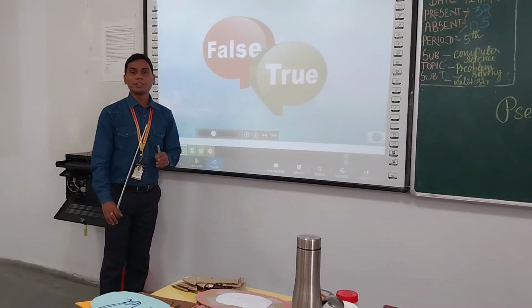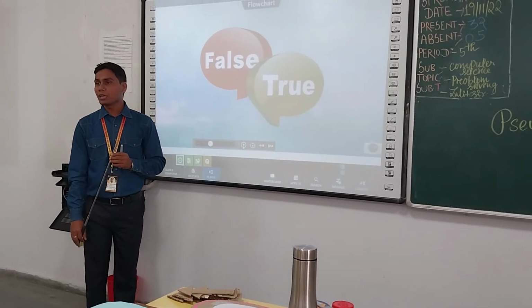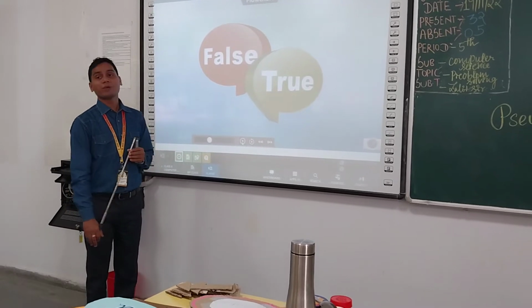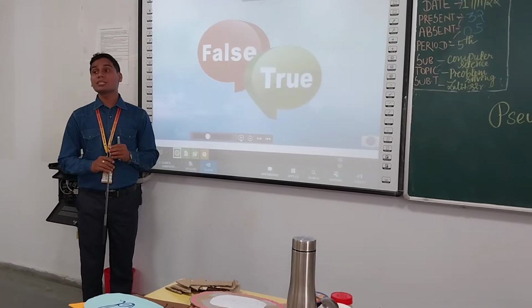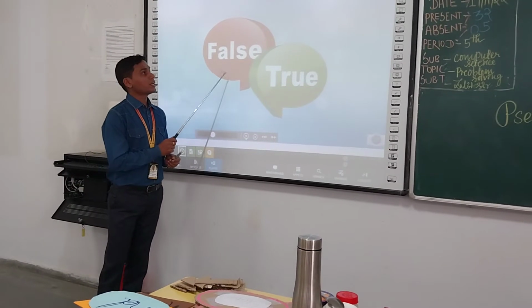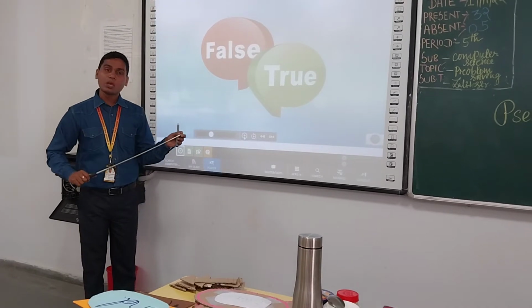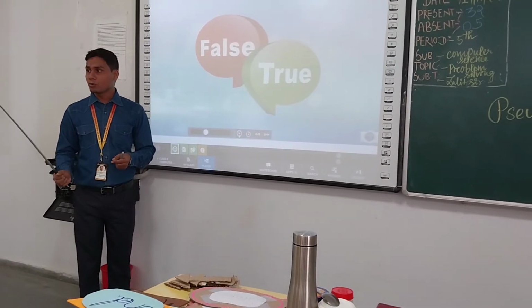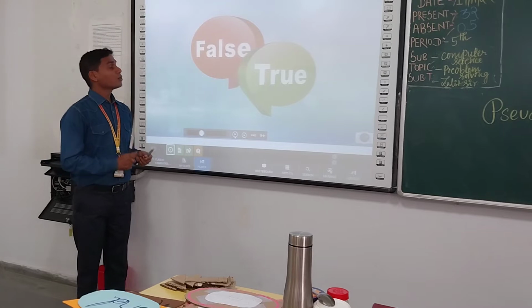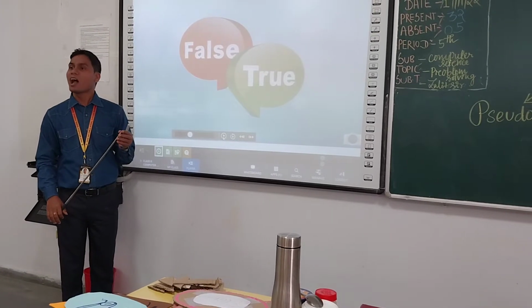So students, what is given in the flowchart? Sometimes we have to solve arithmetical calculations and sometimes we have to solve a logical problem. Okay? While solving the logical problem, what answer will we get? True or false. And while solving arithmetical calculations, what will we get? We will get the desired answer.